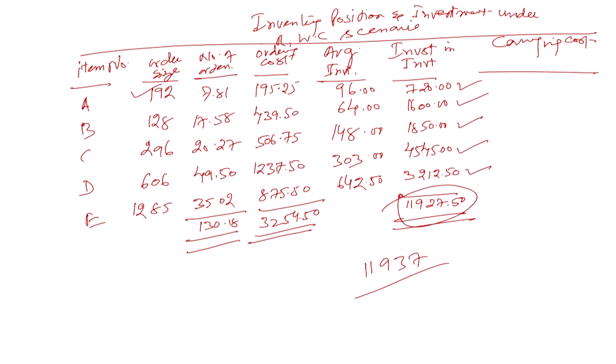This is the reduction in the investment. If you total it up, it works out the same, but we have calculated it as a ratio of the restricted working capital to the unrestricted working capital.